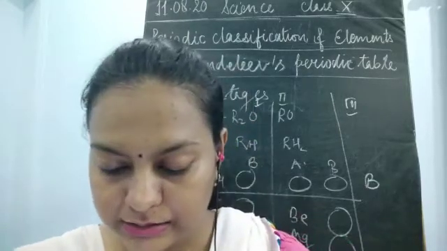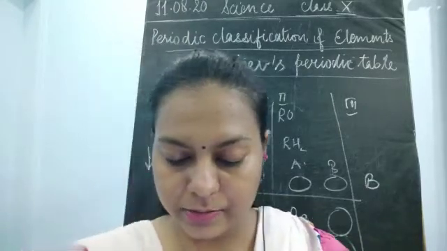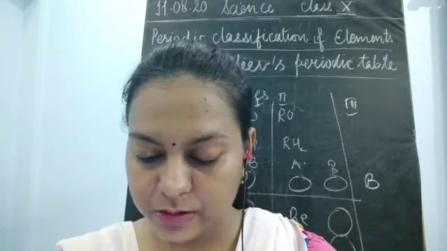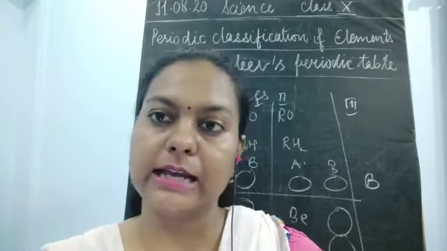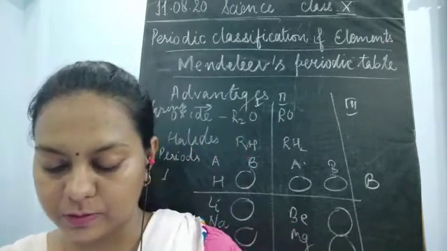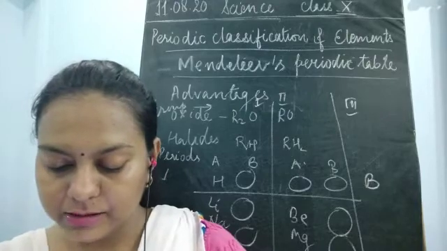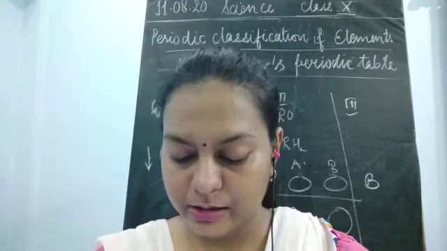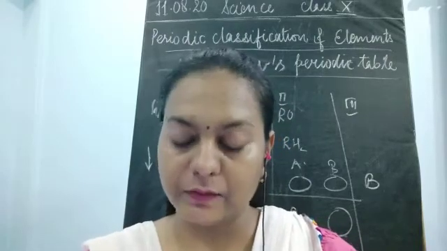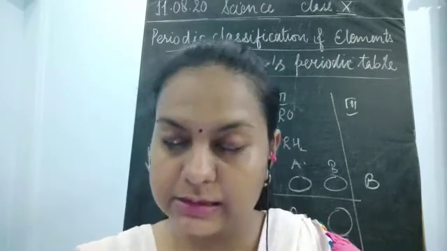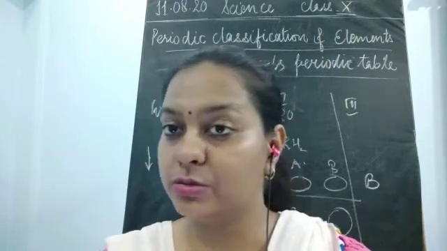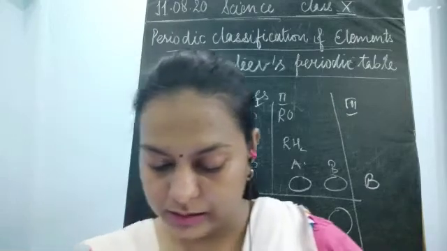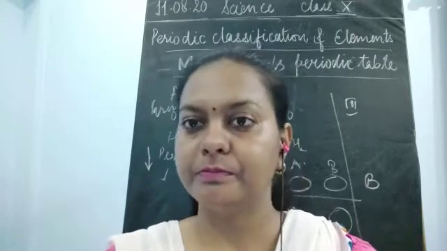Next, the properties of Eka aluminum predicted by Mendeleev and those of the element gallium, which was discovered later, were replaced by Eka aluminum. So gallium and aluminum were exchanged because the properties were matching. Aluminum has atomic mass 68 and gallium 69.7. The formula for the oxide was Al2O3, like E2O3, and gallium also made similar oxides.